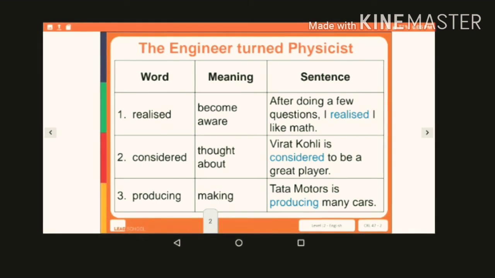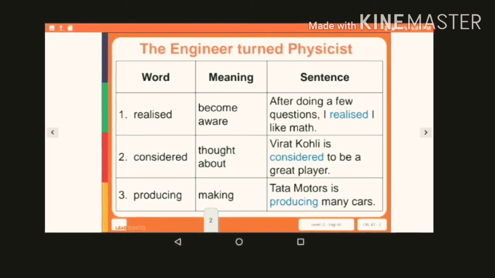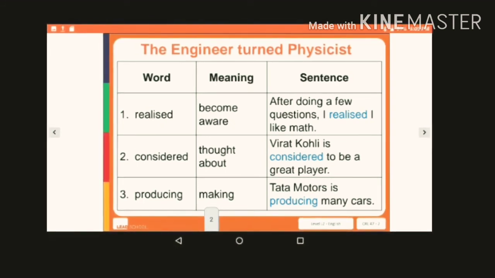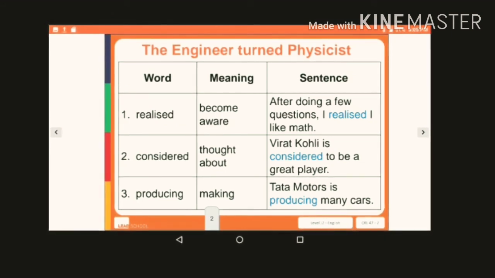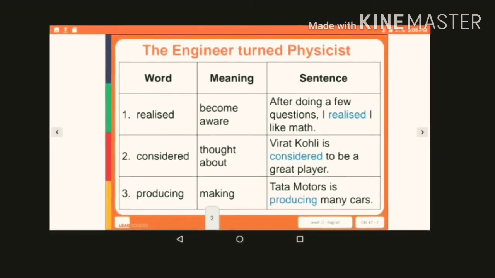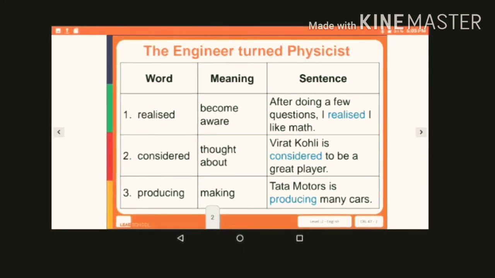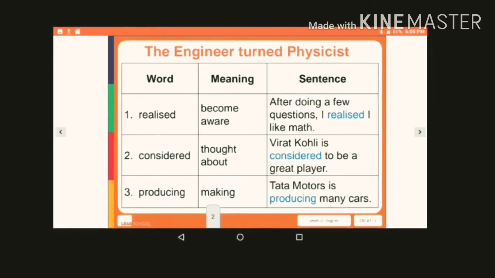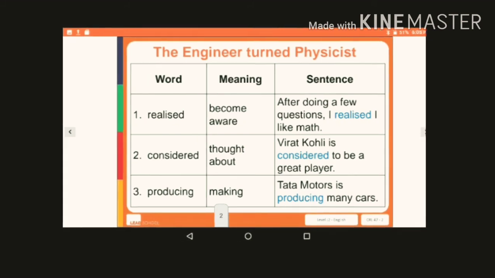Okay, student, these are some more words, or we can say whole words or new words from the comprehension that will help you in the future as well, and it will help you to better understand the comprehension. So these are the 3 words, that is realized, considered, producing. Realized meaning is to become aware. Considered means thought about. Producing means making. And similarly the sentences are given to you.